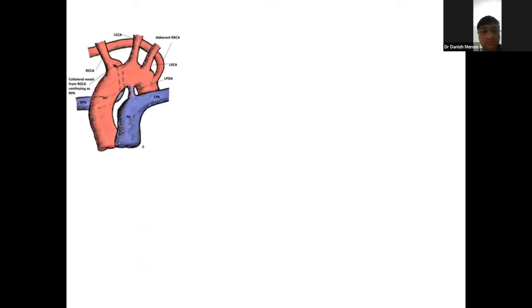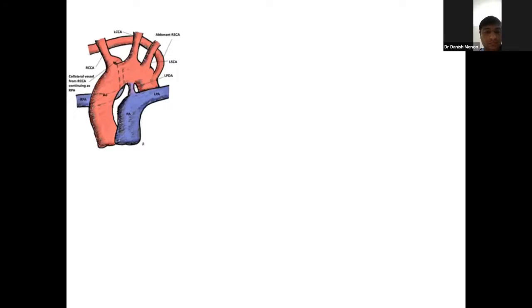Here we have the surgical sequence as seen on the operating table and the surgical steps. The first cartoon shows the baseline anatomy with the collateral vessel from the medial aspect of the right common carotid artery continuing as the right pulmonary artery. The figure also shows the main pulmonary artery continuing as the left pulmonary artery and the aberrant right subclavian artery arising from the descending aorta post the left patent ductus arteriosus.